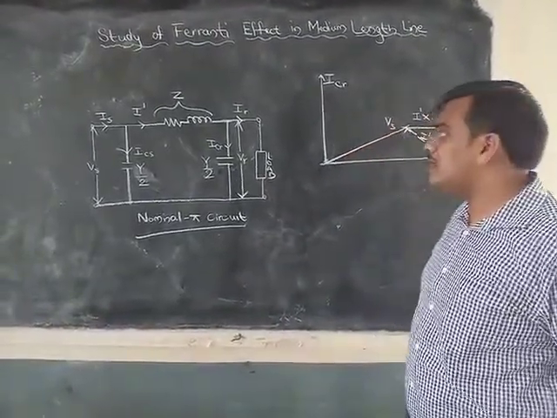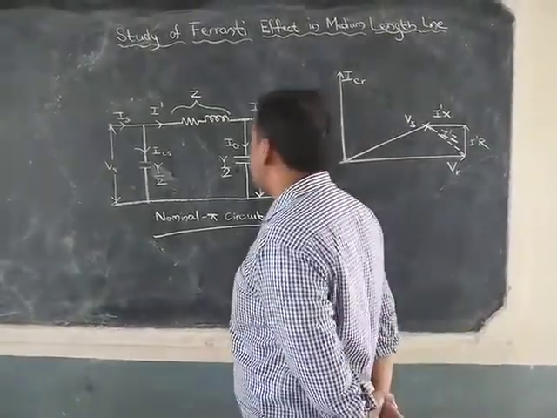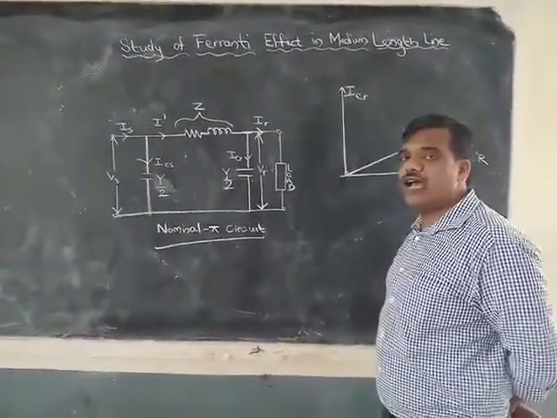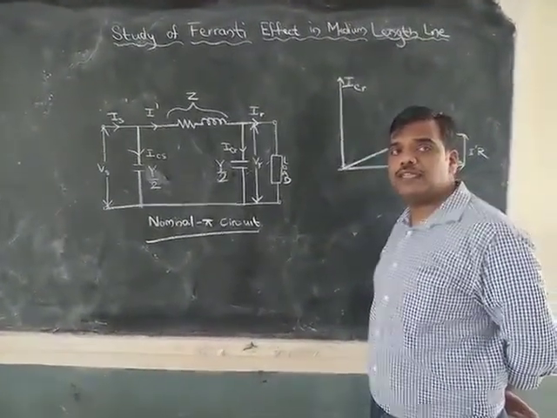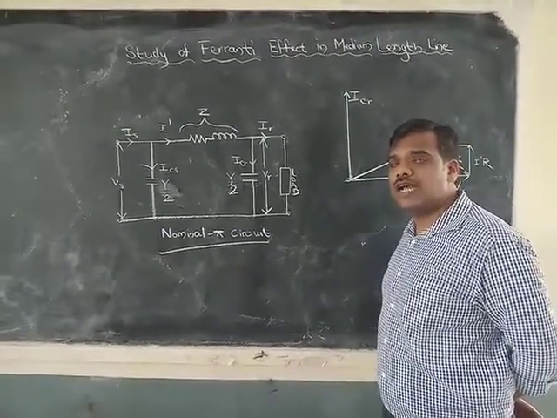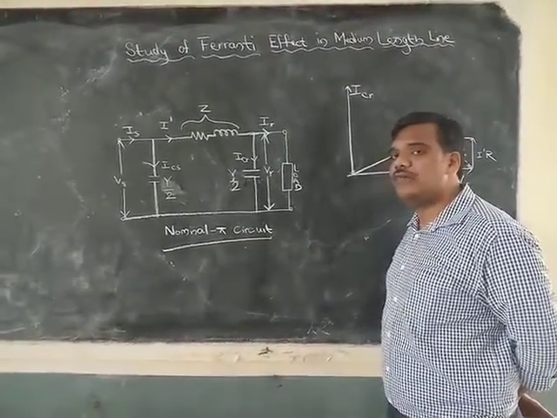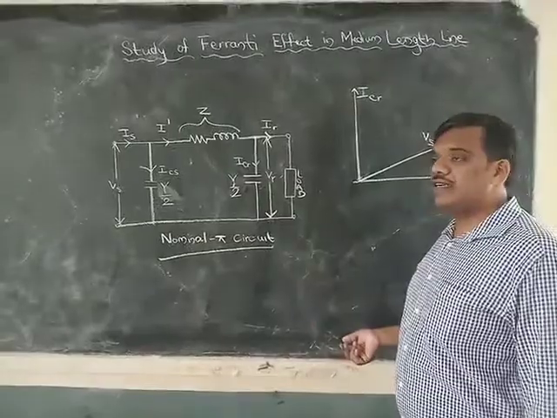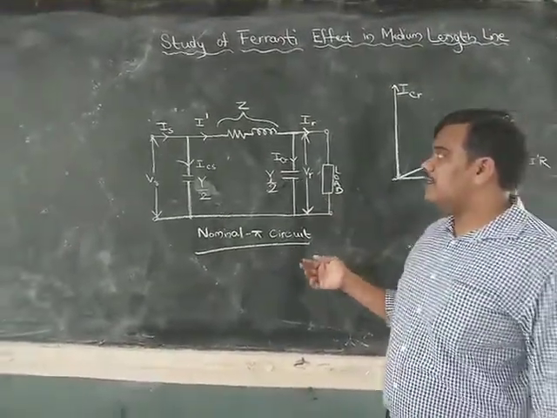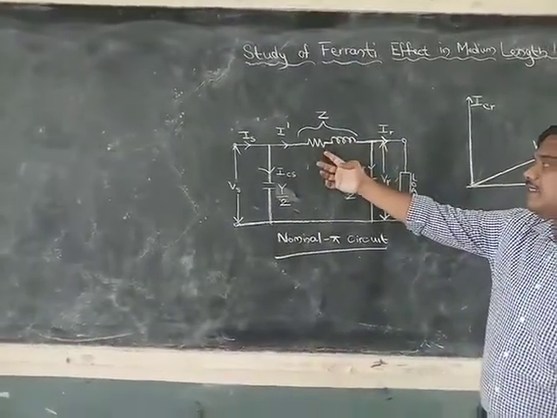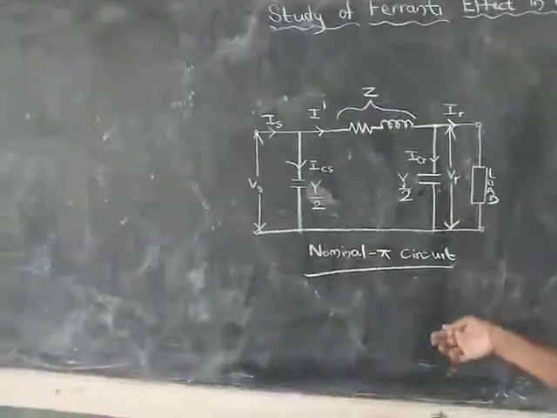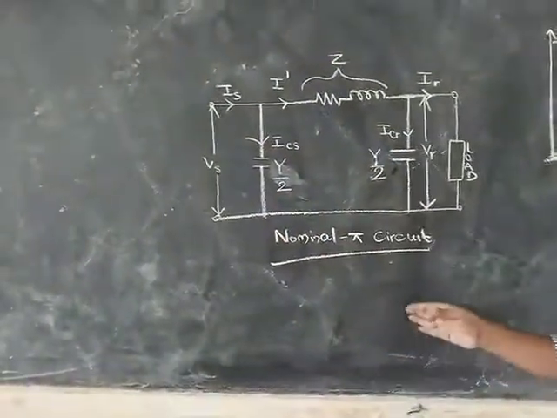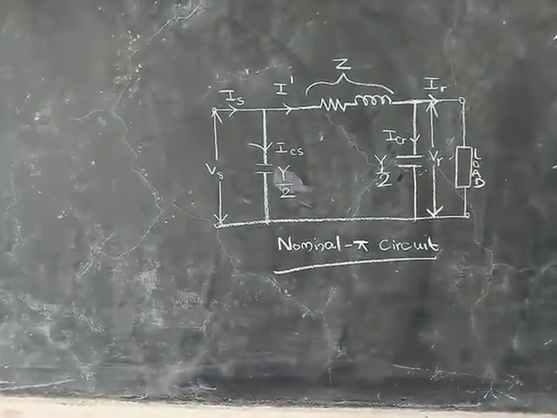Now coming to the circuit, you can see that we have taken the trainer kit as a nominal pi circuit. The trainer kit is expressed as a nominal pi circuit in which the parameters are lumped. This is the circuit of the trainer system. You can see this is the series impedance and the shunt admittance is divided into equal halves, one half at the sending end side, another half at the receiving end side.